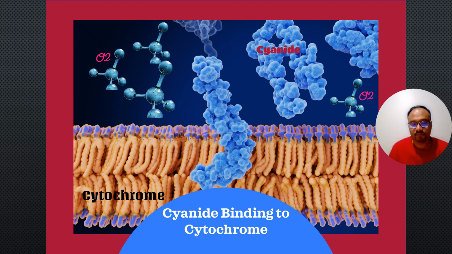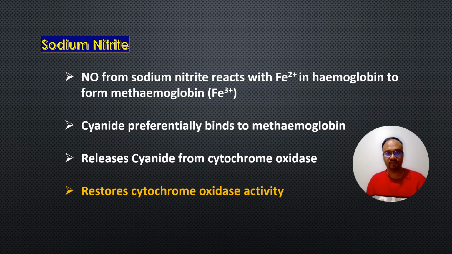So this is a schematic representation of cyanide binding to the ferric ions of the cytochrome so that oxygen is unable to attach to the cytochrome and interferes with the cellular respiration. Now let us see the action of antidotes in cyanide poisoning. The first one is sodium nitrite. So the nitric oxide from the sodium nitrite reacts with the ferrous ions in the hemoglobin to form methemoglobin. The cyanide preferentially binds to the methemoglobin, which releases the cyanide from the cytochrome oxidase. So thereby the cytochrome oxidase activity is restored.